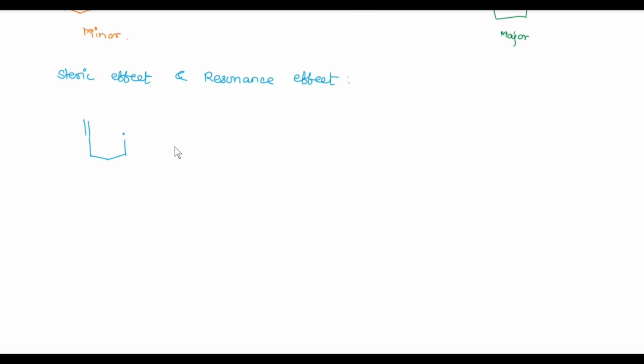When this radical reacts across this double bond, we get the 5-membered cyclic compound as a major product, in 98%, and the 6-membered as a minor product, in 2%, as we saw in the above example.